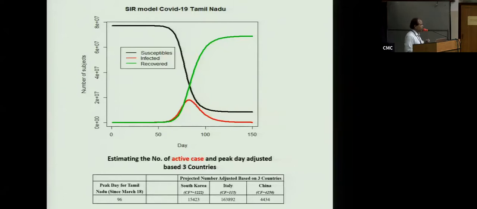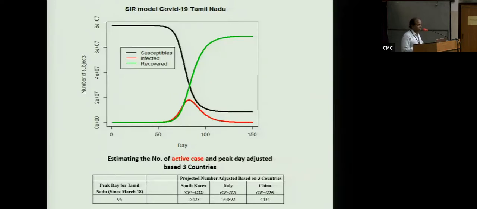If I apply this model, I should be able to estimate what kind of over-prediction should happen in my state or in my country. So that has to be gauged based on the total population of the state or your country. We used South Korea because Tamil Nadu state has 8 crore population, and South Korea also had an 8 crore population, and we assumed, as he said, everybody worked with the reproduction number of 2 to 2.5.